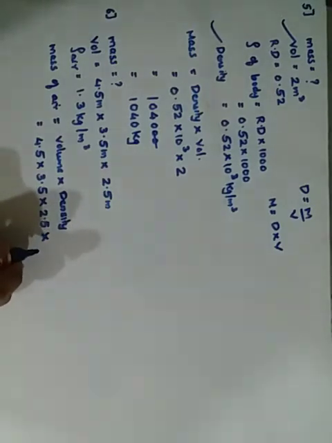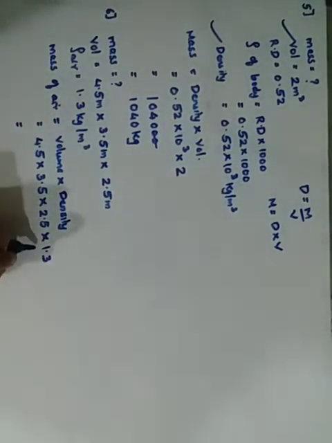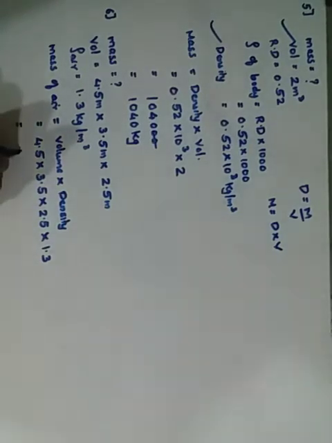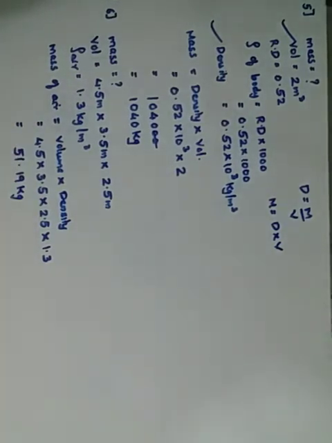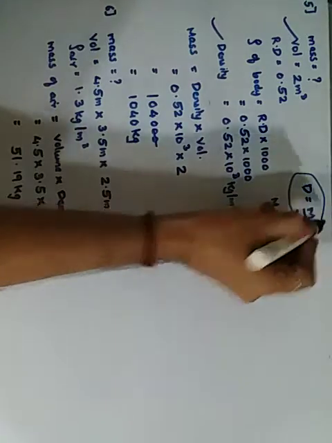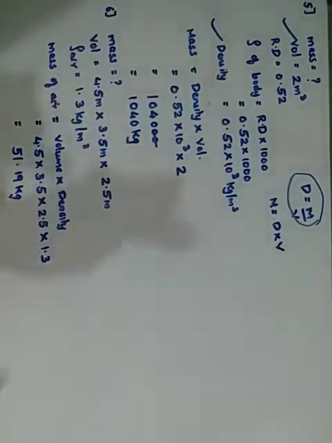Density is 1.3. Simply calculate. Calculation will give you an answer as 51.19. Mass is in kg. Okay, simple one. Got it? Just the direct data. Volume was given, density was given. So simple formula, density is mass upon volume ka application and answer.